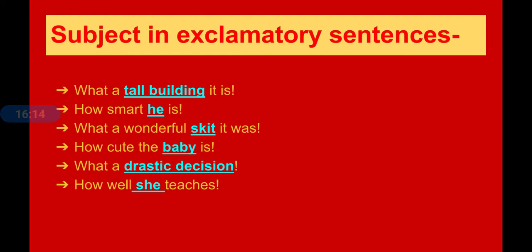How well she teaches. Who is teaching? She. So she is the subject of the sentence here. What a wonderful movie it was. So what are we talking about here? A wonderful movie. So in exclamatory sentences, the main part being discussed in the sentence constitutes the subject. We have to ask a question like this in order to get the subject as the answer.